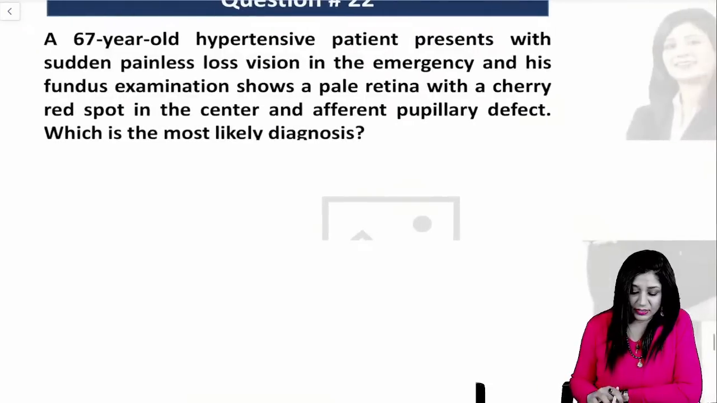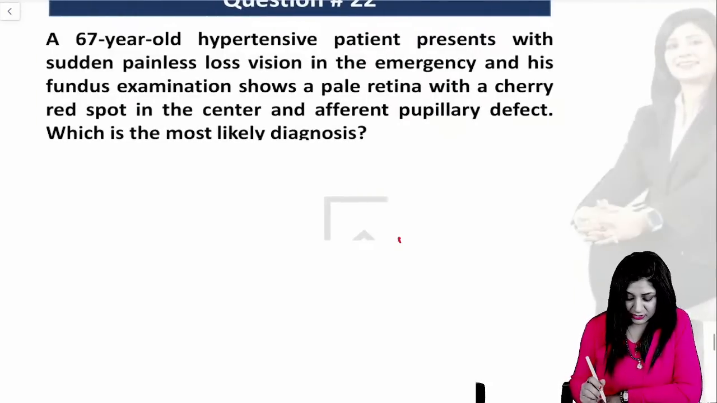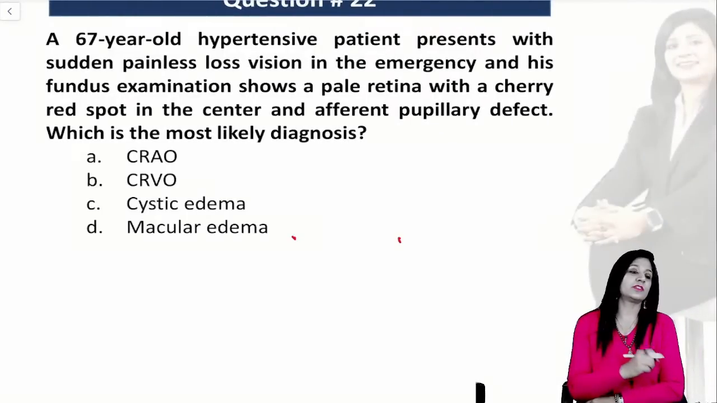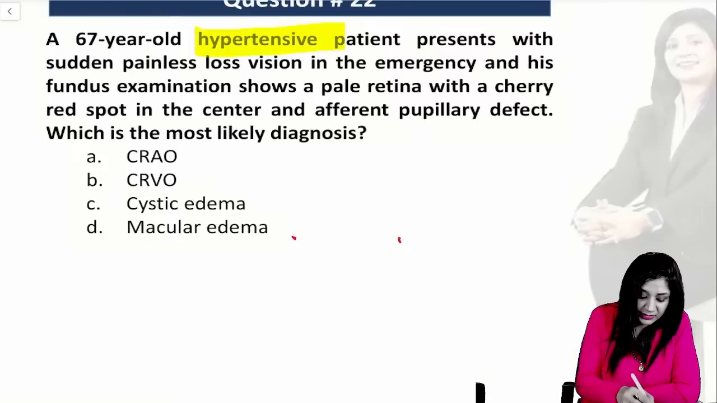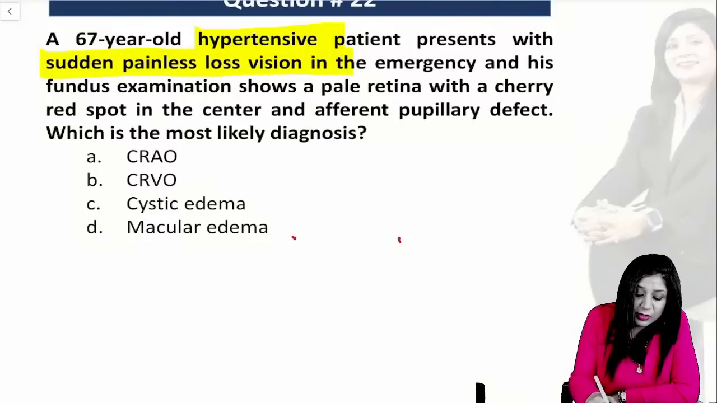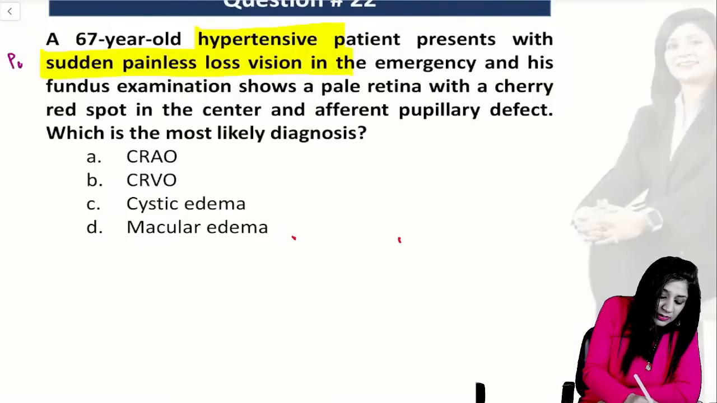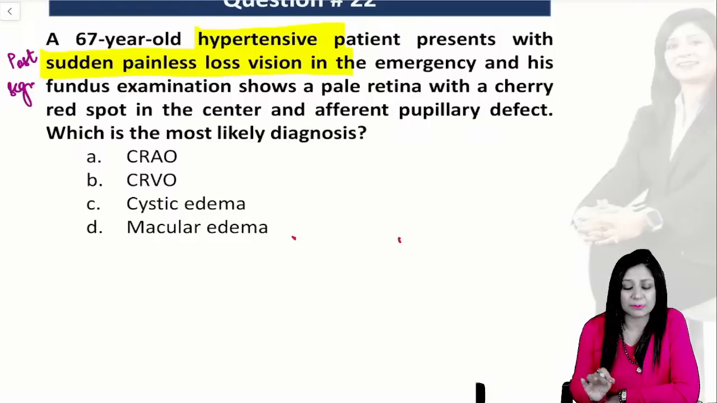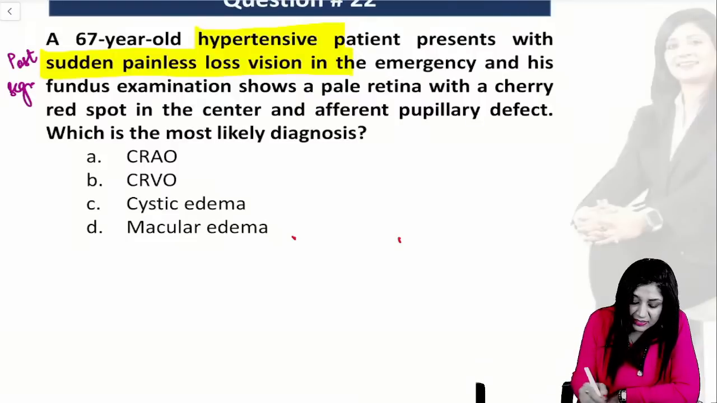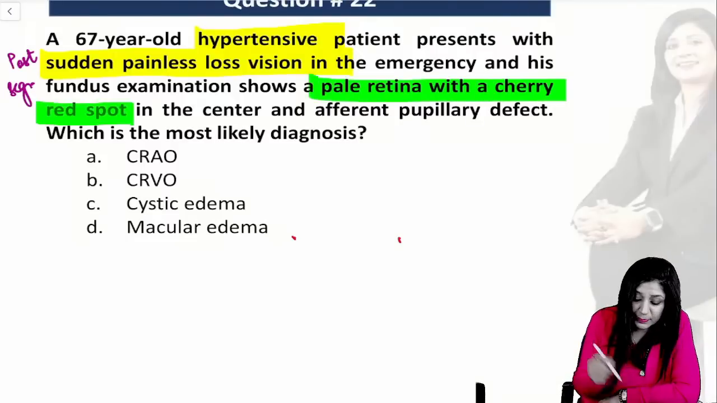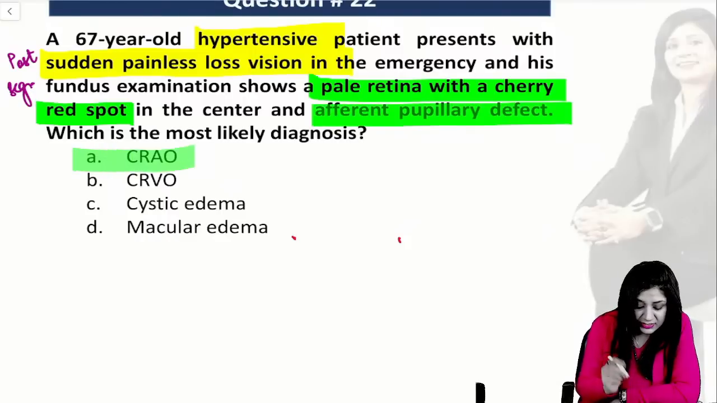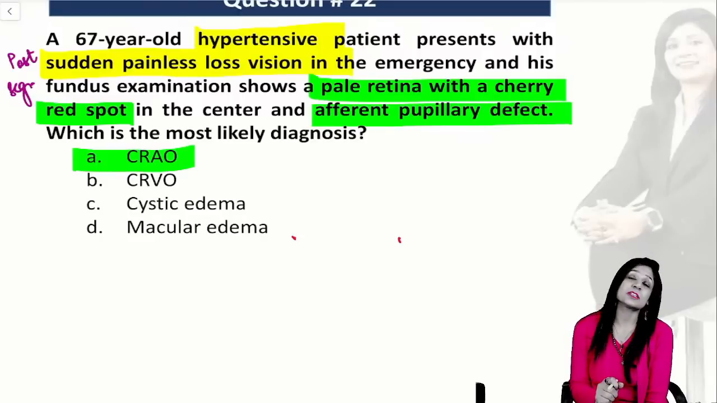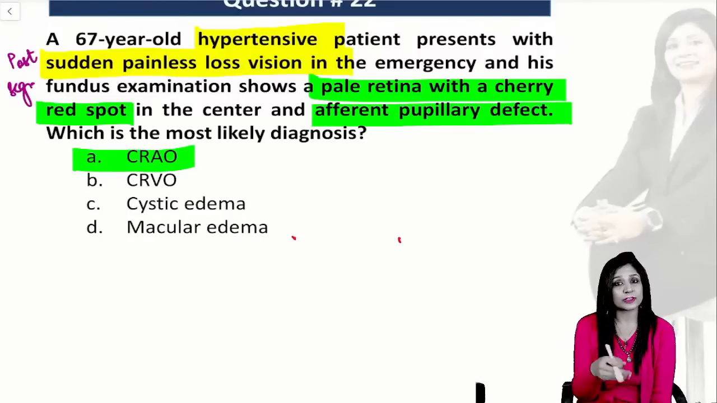Right. Now, a very important fundus image. Here, the paper cannot be completed without a fundus image. We are having a hypertensive patient who is coming with sudden and painless loss of vision. Now, sudden and painless loss of vision means posterior segment. There is something in the posterior segment. Along with this, they have directly given you pale retina with a cherry red spot. Pale retina with the cherry red spot with the afferent pupillary defect is nothing apart from CRAO. Posterior segment lesions, all the four are there.